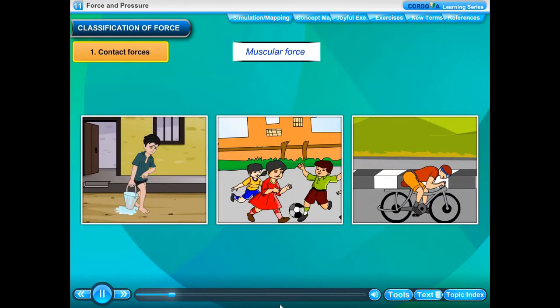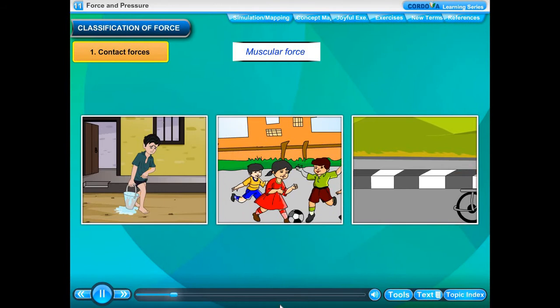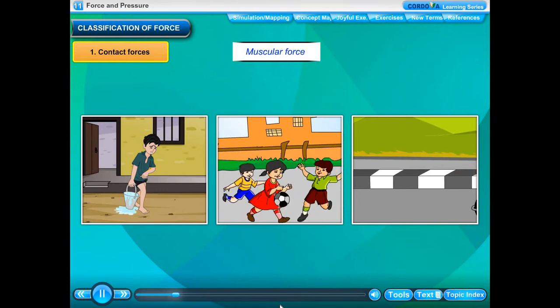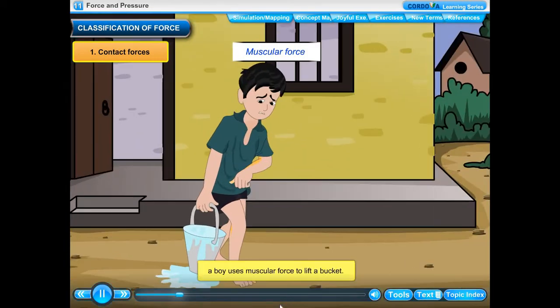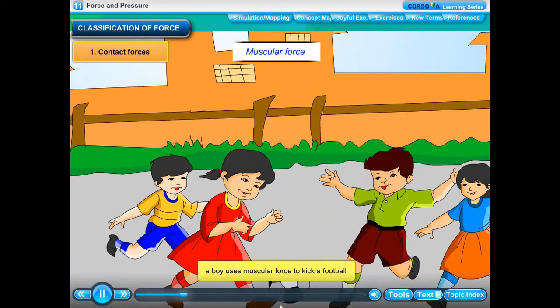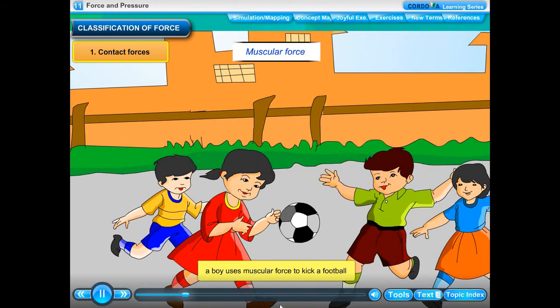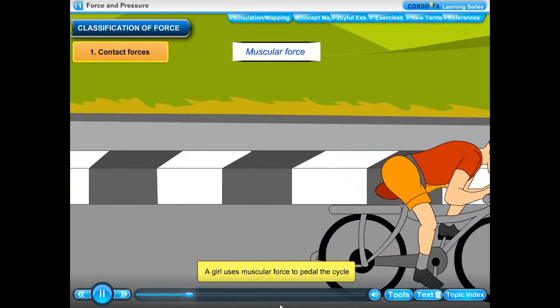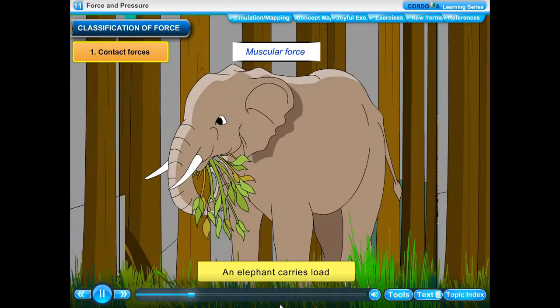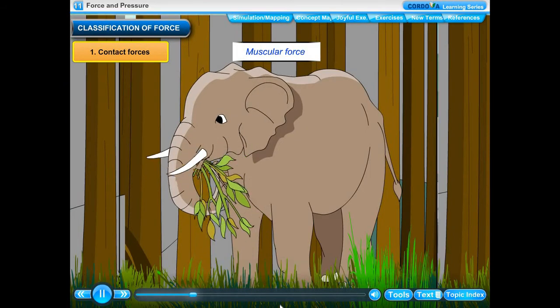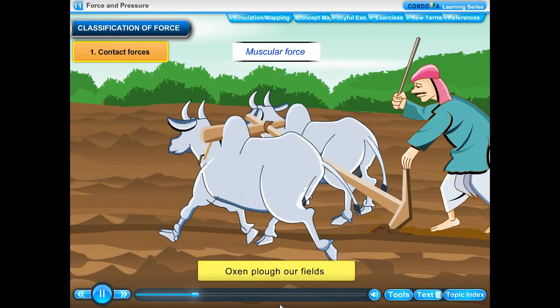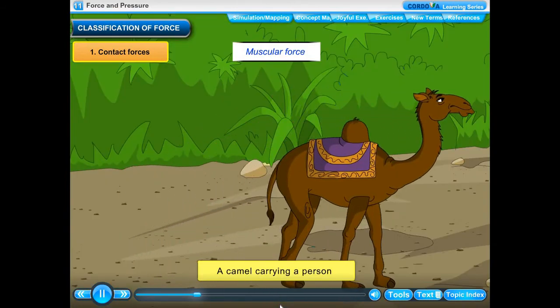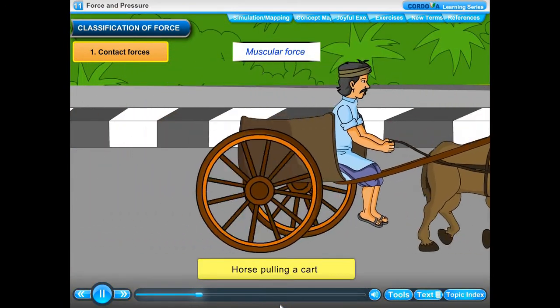Muscular force. This force is caused by the action of muscles in our body. The force resulting due to the action of muscles is known as muscular force. A boy uses muscular force to lift a bucket. A boy uses muscular force to kick a football. A girl uses muscular force to pedal the cycle. An elephant carries load. Oxen plow our fields. A camel carrying a person. Horse pulling a cart.